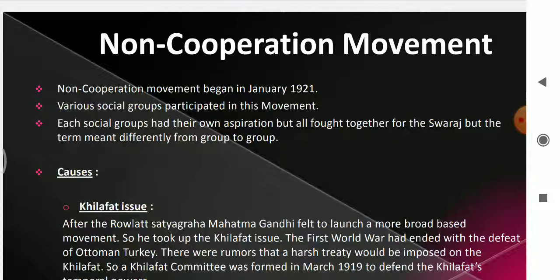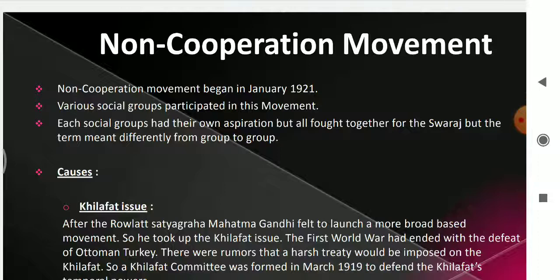The non-cooperation movement began in January 1921 and many social groups participated in it. But in this movement, each social group had their own idea about Swaraj. Swaraj meant different things to different groups. In 1920, in the Calcutta Congress session, Gandhiji started to convince the Congress to start the non-cooperation movement.